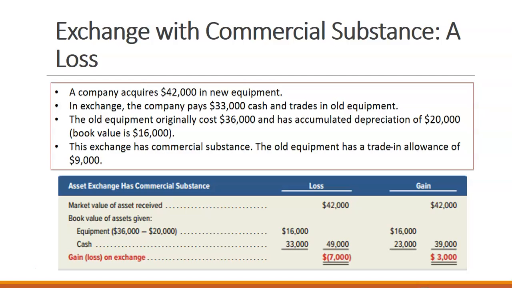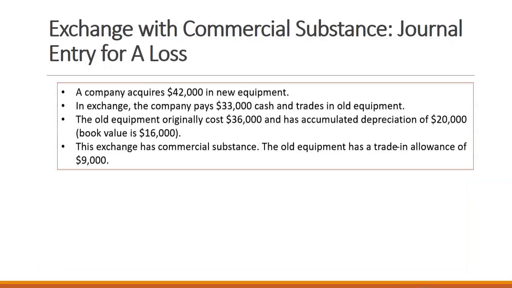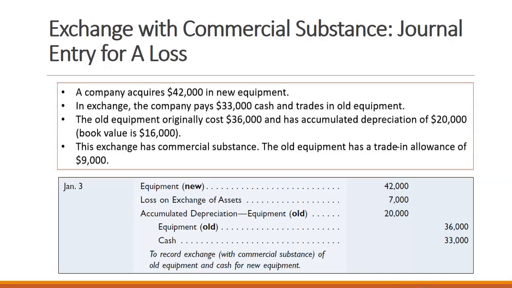We paid, however, because we had this trade-in allowance, we actually gave less cash. So we have cash and the trade-in of the old equipment that we would record. Here, an example we have with commercial substance.